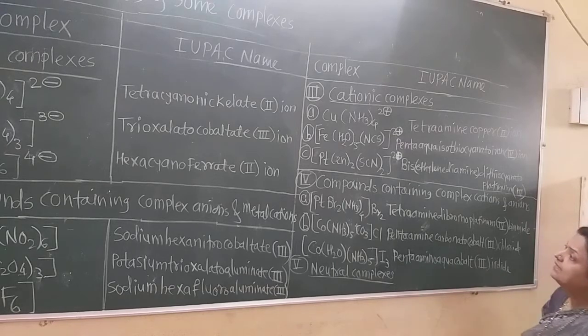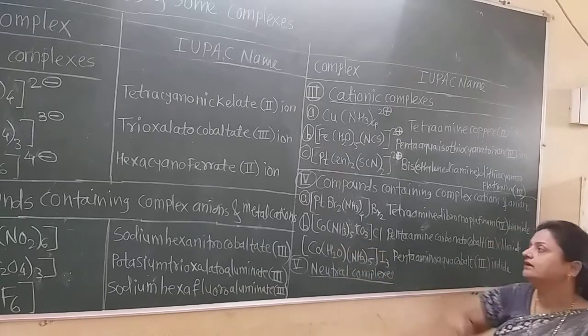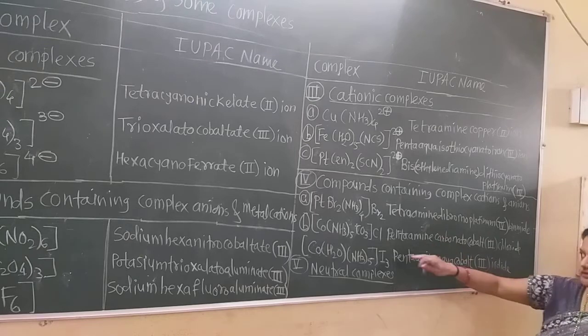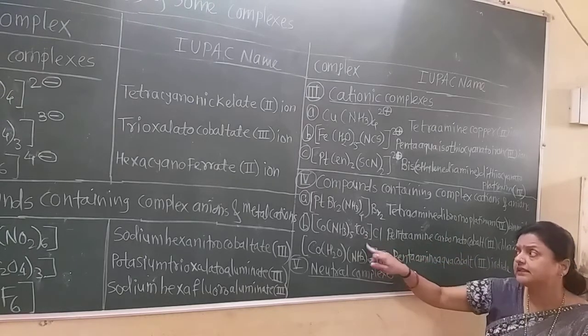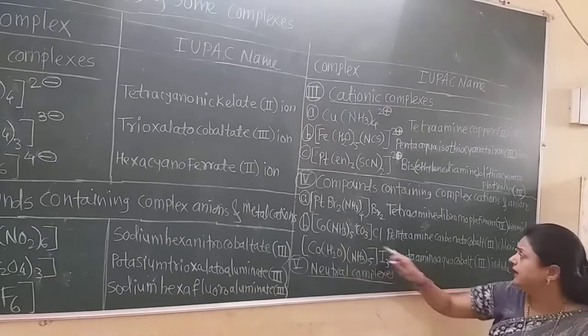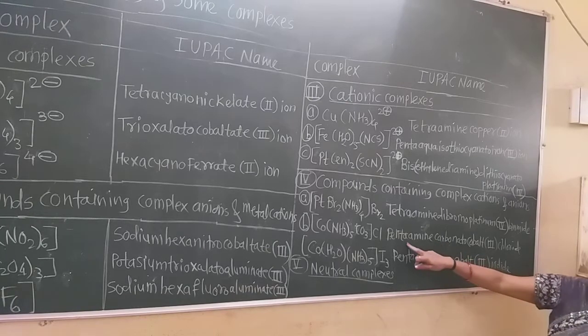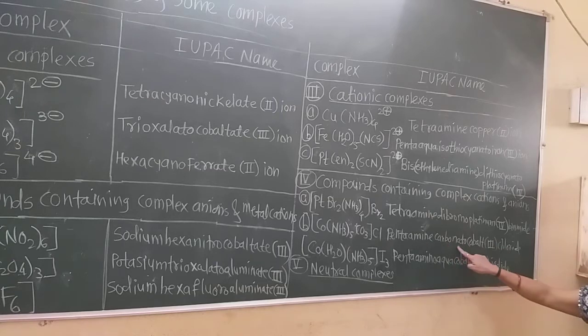Now similarly, see this compound. Here there are 5 amine and 3 carbon monoxide ligands. As amine, A comes first and then C, therefore the name is given as pentaamine tricarbonyl.